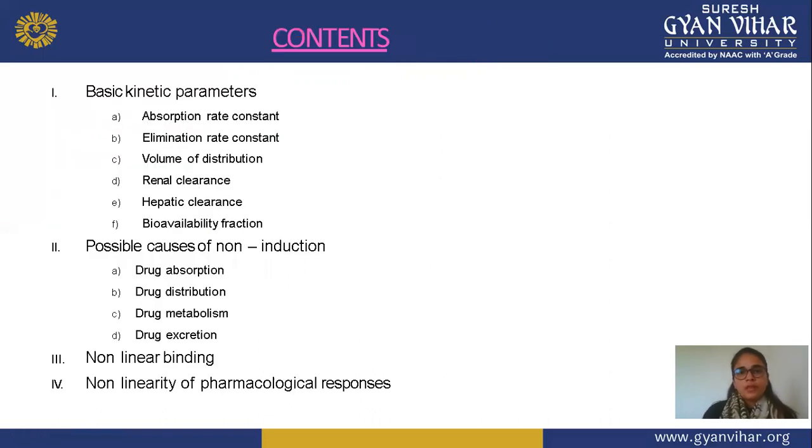So first, the content that we cover in this lecture is basic kinetic parameters. In this: absorption rate constant, elimination rate constant, volume of distribution, renal clearance, hepatic clearance, and bioavailability fraction. All these kinetic parameters we discuss. And next is possible causes of non-linearity. In these causes, first is drug absorption, second is distribution, next is metabolism and excretion. All these are the causes responsible for non-linear pharmacokinetics. So these causes we also discuss.